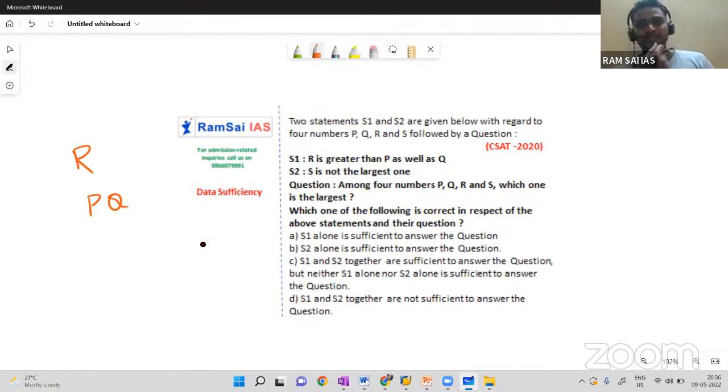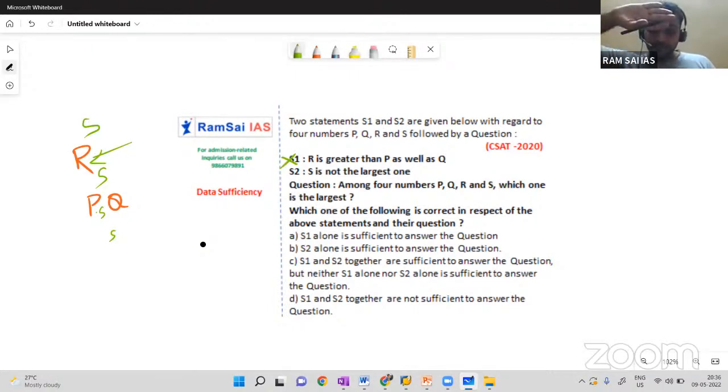higher. But what about S? We have total 4 numbers, no? Now S can be above R, or between R and P, or between P and Q, or less than P and Q. So we don't know where S is. What is the position of S? As we don't know the position of S, we cannot say R is the highest number. So statement 1 alone is not sufficient.